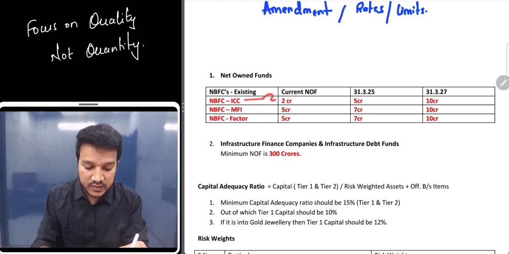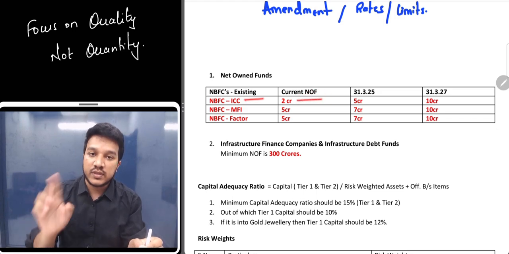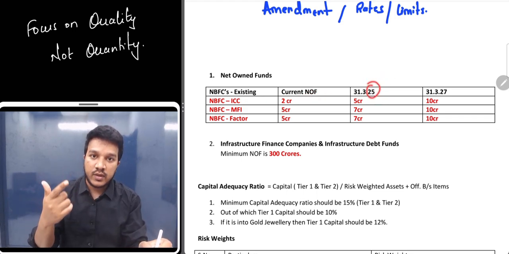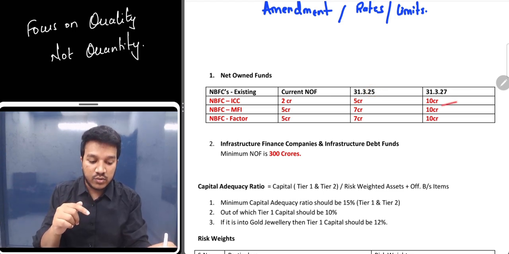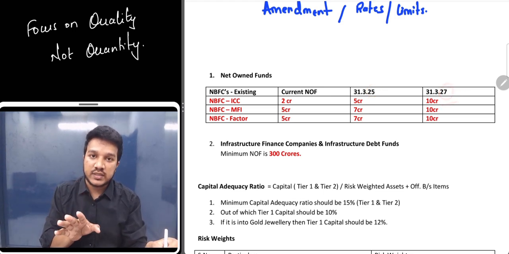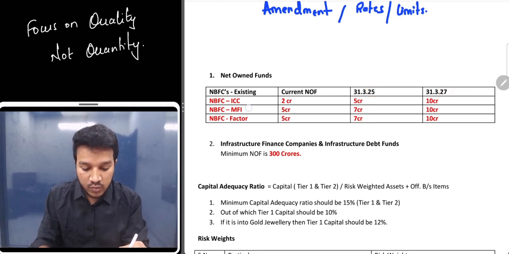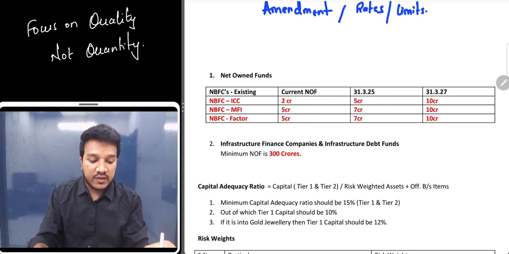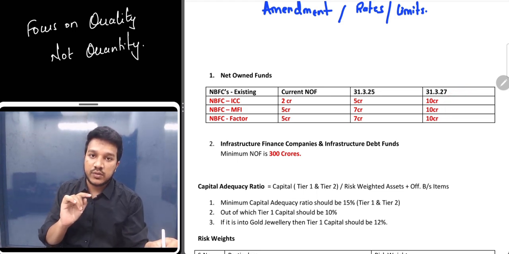So NBFC-ICC, if you see, the current net owned funds is 2 crores. They have to increase that to 5 crores by 31st March 2025. And they have to increase it to 10 crores by 31st March 2027. The same goes with NBFC-MFI. Currently the net owned funds is 5 crores. They have to increase that to 7 crores by 2025, and to 10 crores by 31st March 2027.